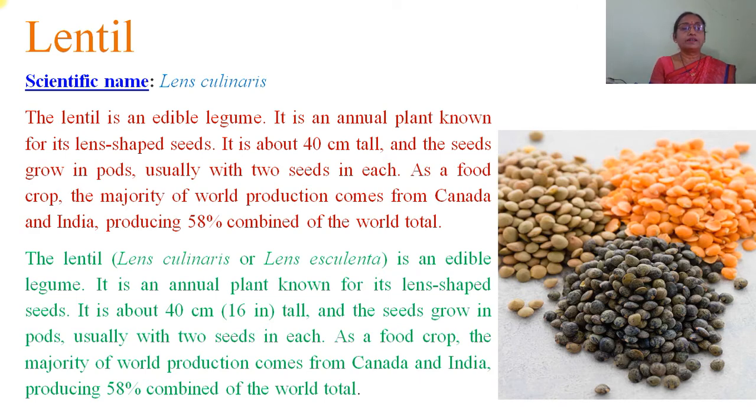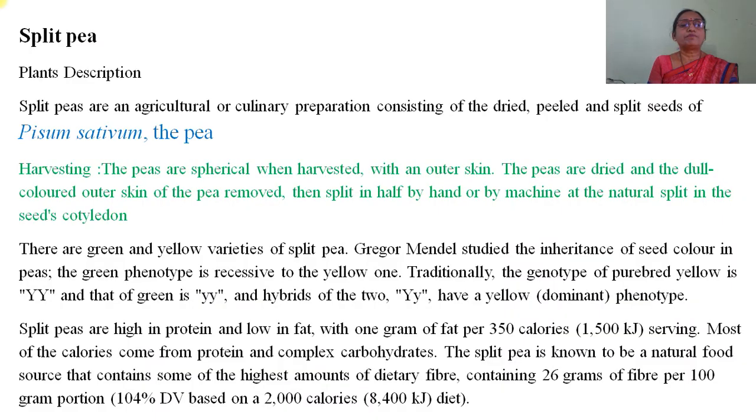The lentil, Lens culinaris, is an edible legume. It is an annual plant known for its lens-shaped seed, and it is about 40 centimeter tall, and the color of the pulse is somewhat orange or reddish. Then split beans. It is commonly called Pisum sativum, the pea, or we commonly call it watana.